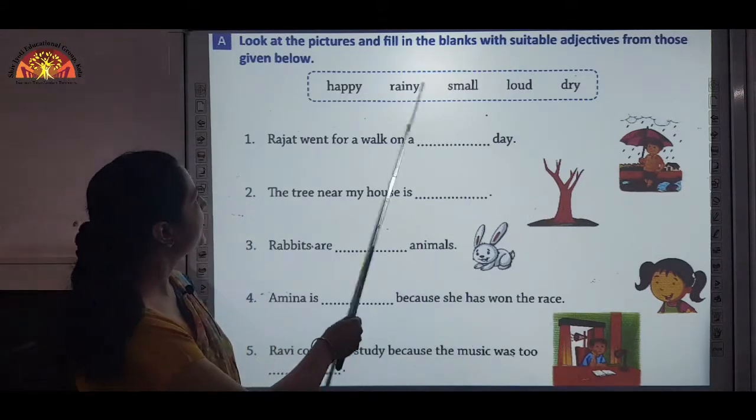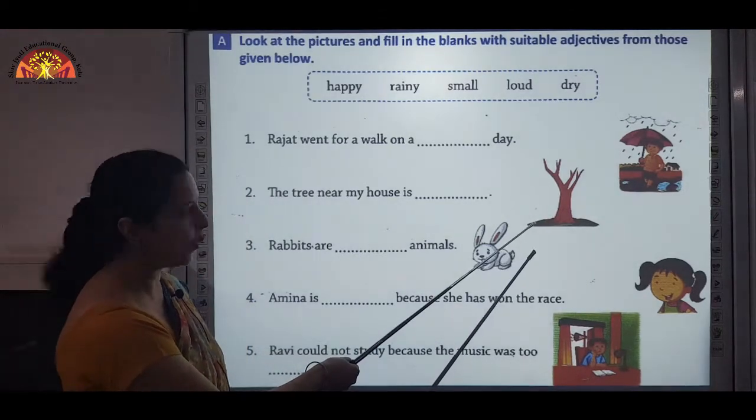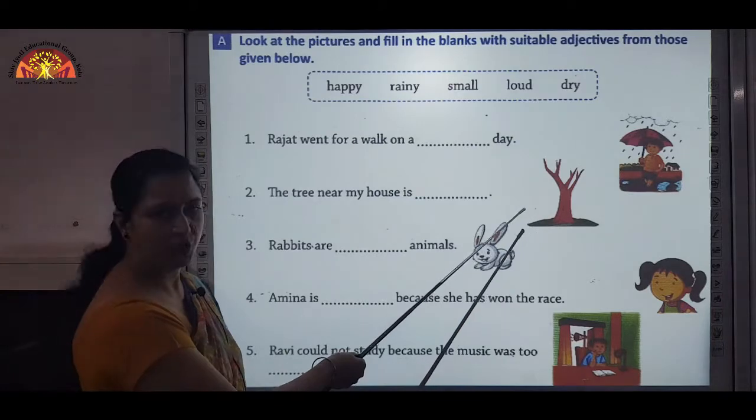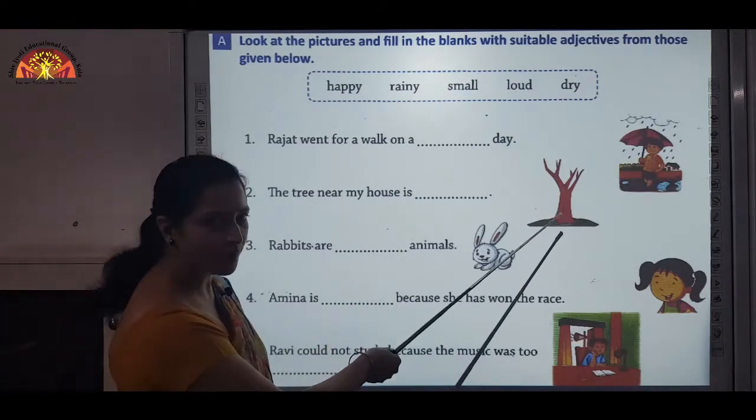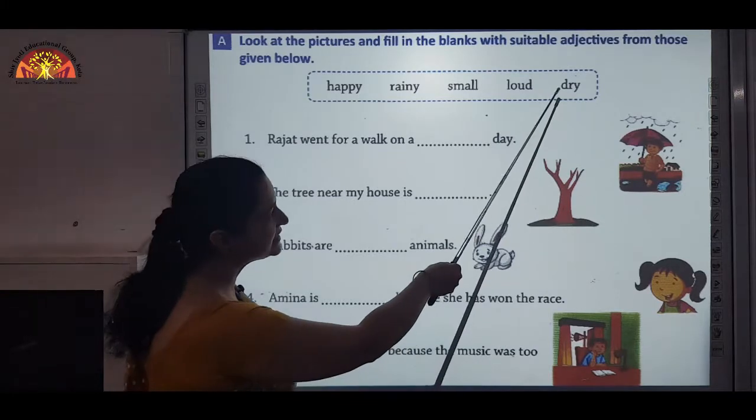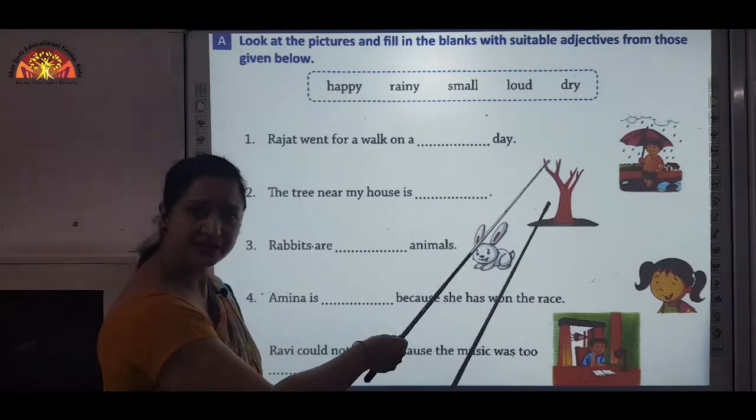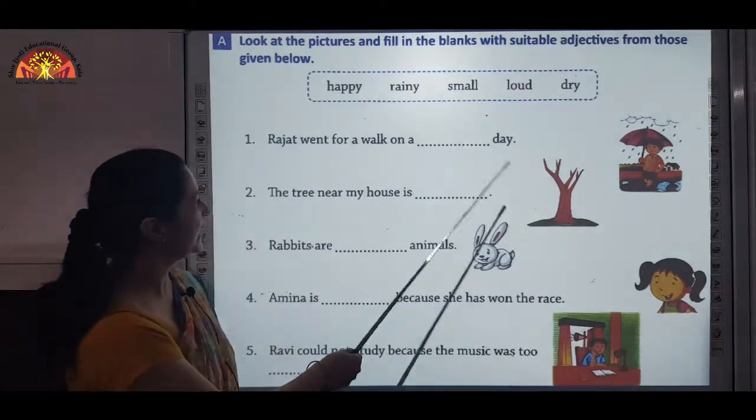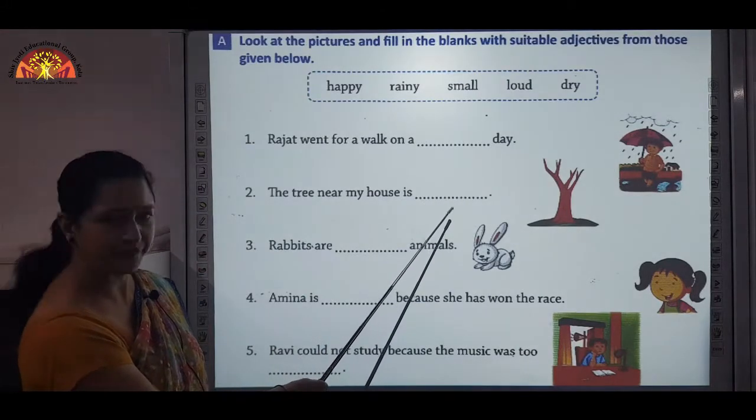Okay. Now is this tree happy? No. Is this tree rainy? No. Is this tree small? No. Is this tree loud? No. Is this tree dry? Yes, this tree is dry. Okay, so here dry will come.